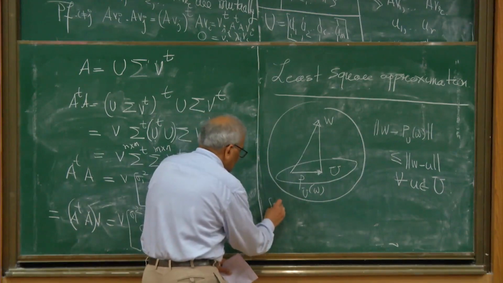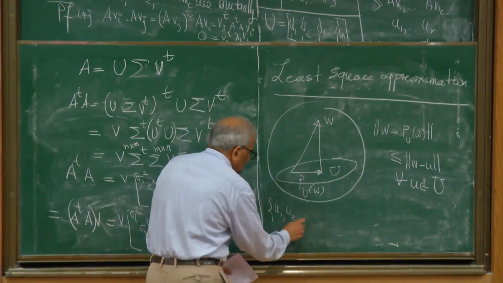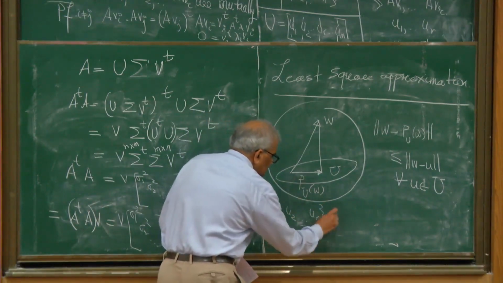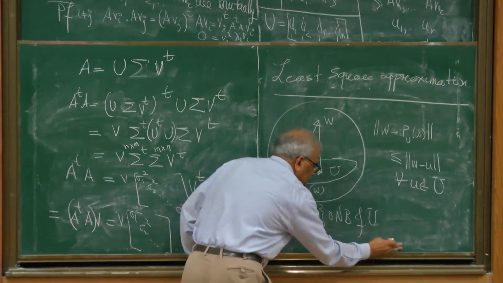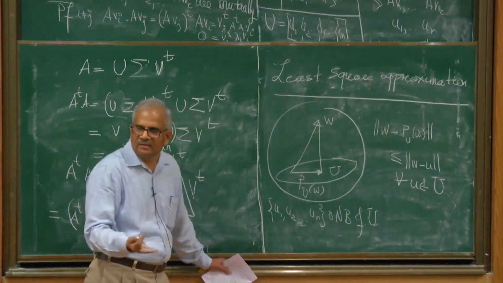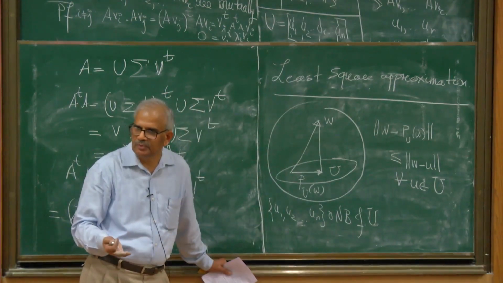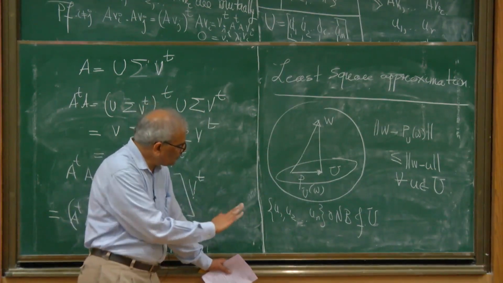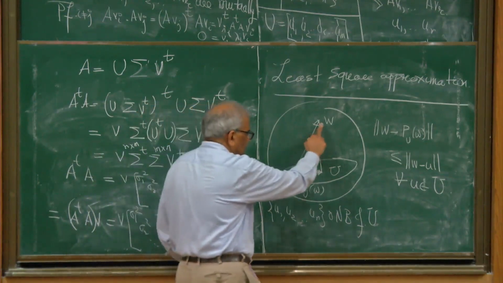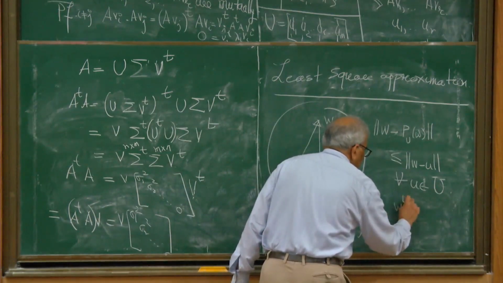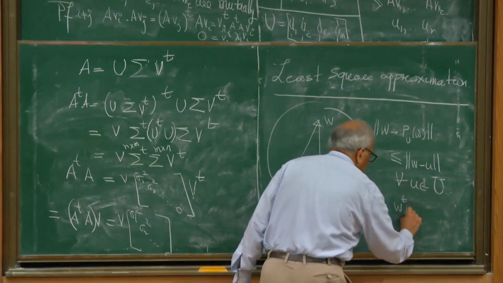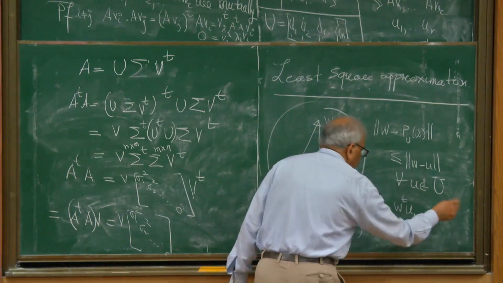Take an orthonormal basis of U. In practice we are concerned with finite dimensional subspaces. Take an orthonormal basis of U, take this vector W, and look at its projection along all these directions.